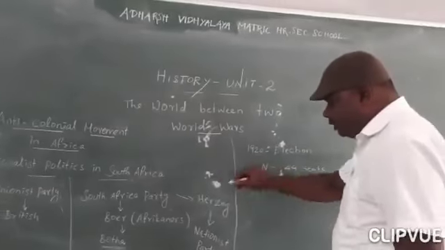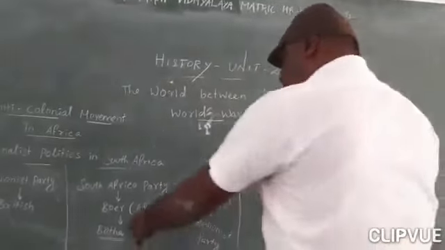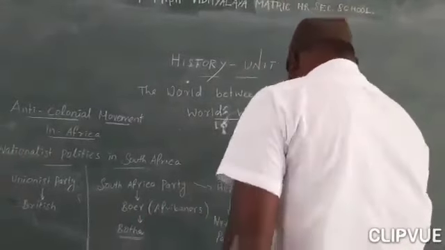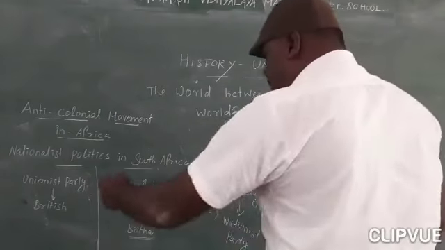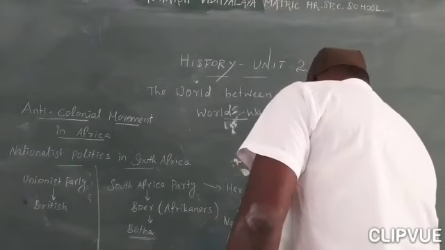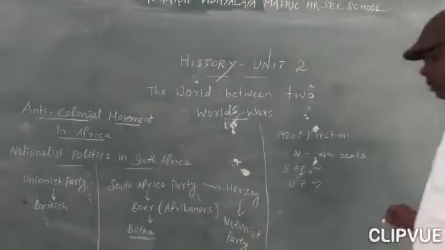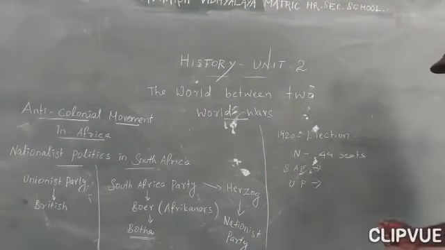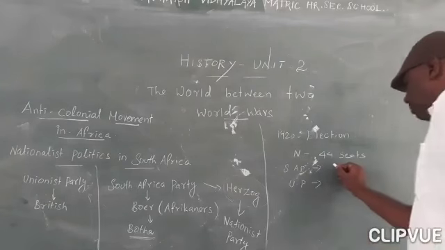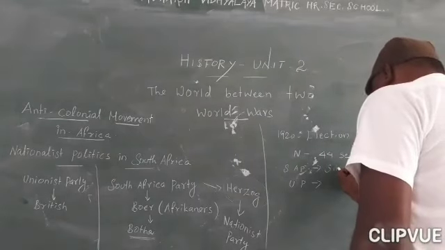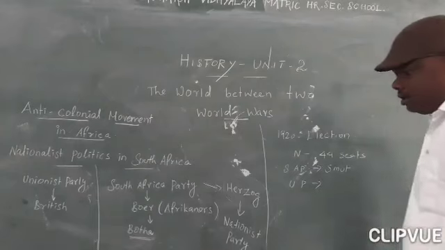Then there was one more party led by Botha, the South African Party, and one more party, the Unionist Party. Now the South African Party at that time was led by Sir John Smith.